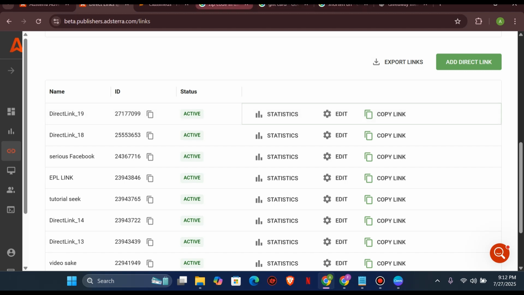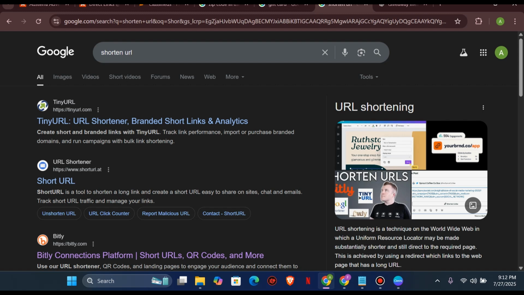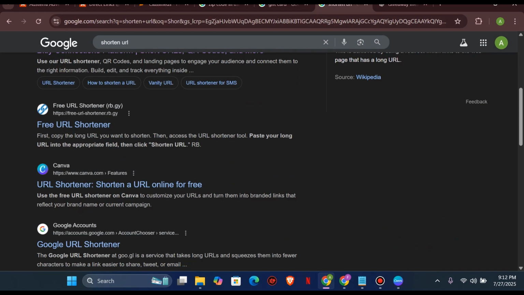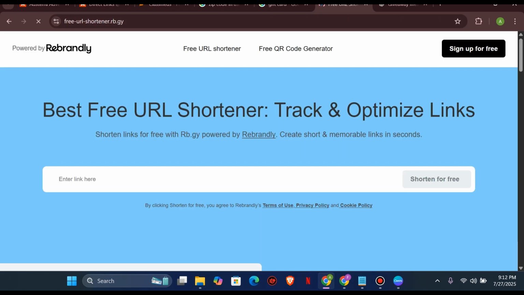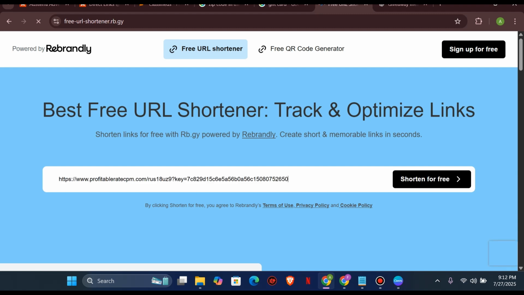Now the next thing you're going to do is go to any link shortener URL that you know. In this case I'm going to type shorten URL, so you can see I have shorten URL here. I want to use this free URL shortener. Just click on it and it's going to open a different page for you. What you're going to do is paste in the link here.